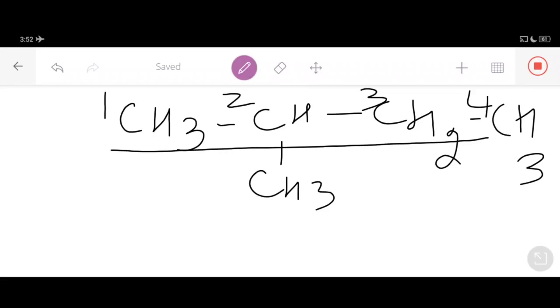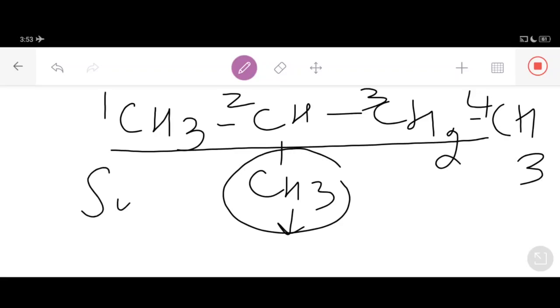That means four carbon atoms are in the straight chain, and one carbon atom is in the side chain. This is a side chain. These side chains are called substituents.